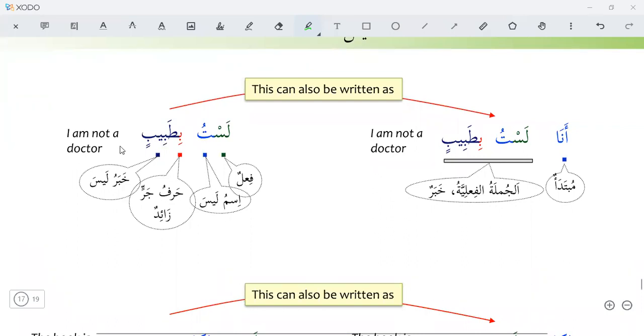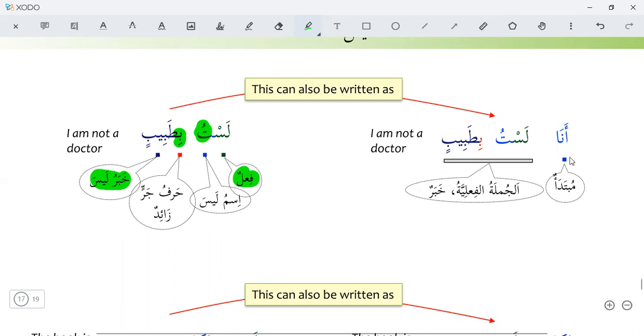Lastu bi tabibin. I am not a doctor. Lastu is a verb. Tu is a pronoun, ismu laisa. Tu is I. I am. Lastu, I am not. Bi tabibin, a doctor. Bi is an extra preposition and tabibin is khabru laisa. I am not a doctor. Lastu bi tabibin. This is jumlatul fi'liyyah. No mubtada here in a jumlatul fi'liyyah.